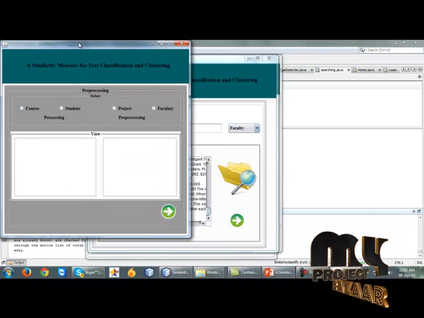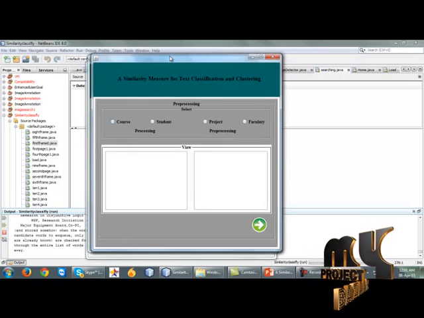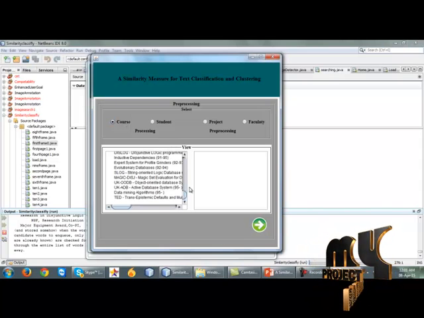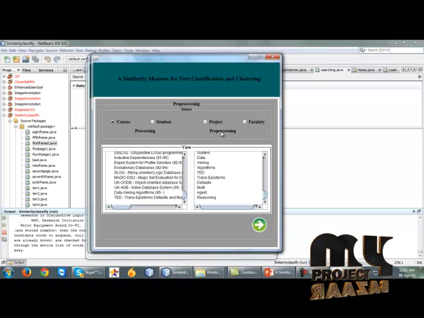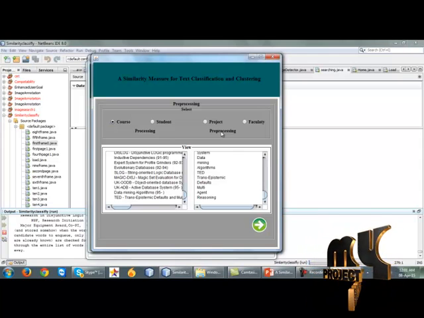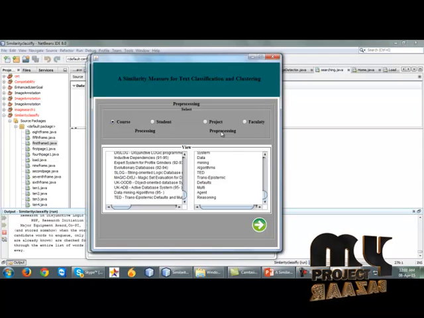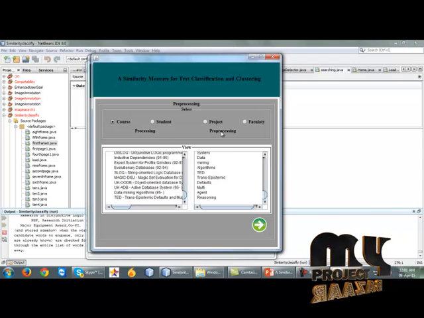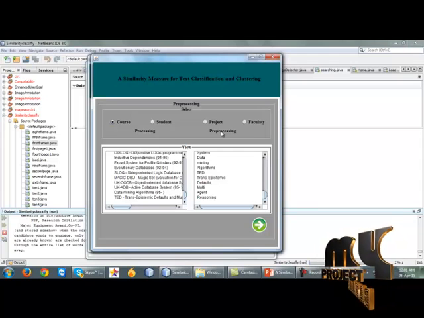After clicking the next button, it will show the pre-processing step. First of all, we click course. First we do processing, and then pre-processing. In pre-processing, we delete some unwanted data and stopwords. We have to find out the similarity between two documents, and in this similarity we don't compare the stopwords.